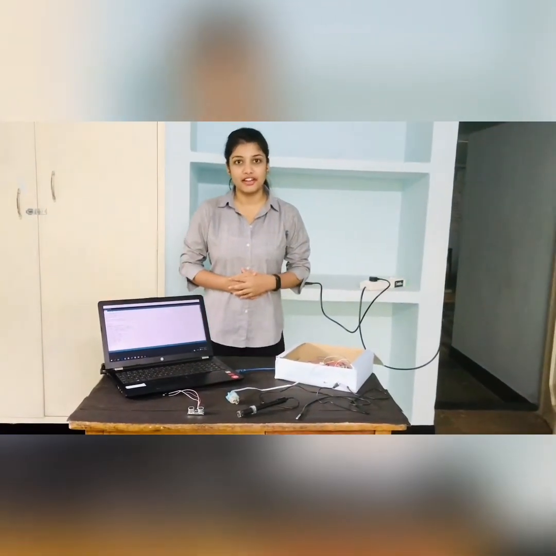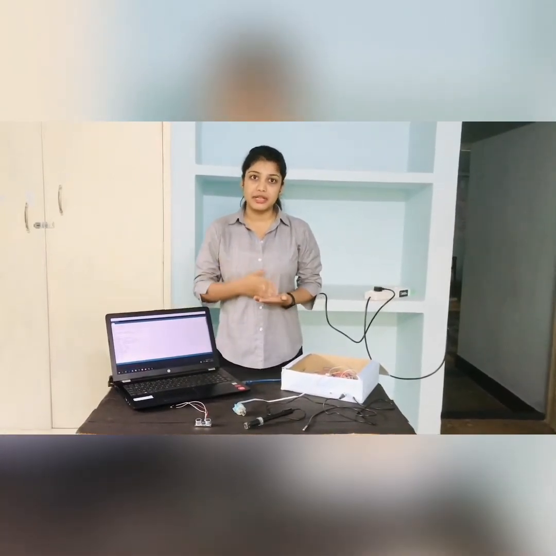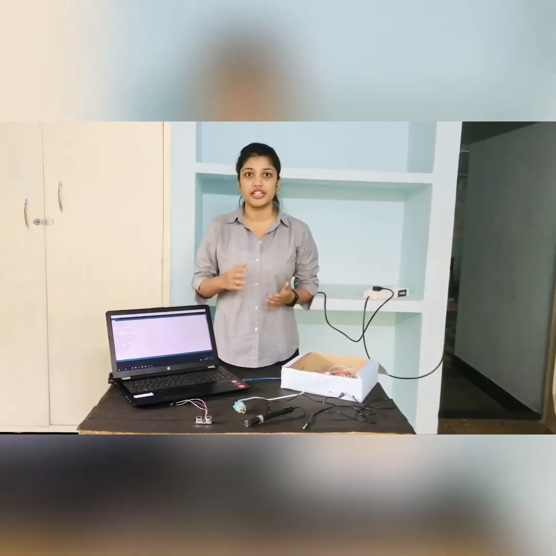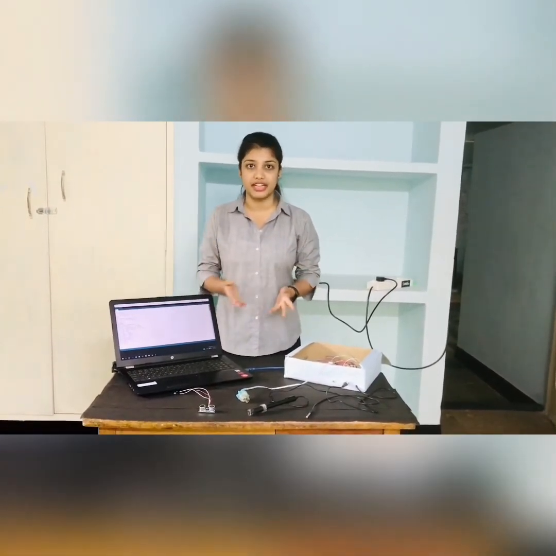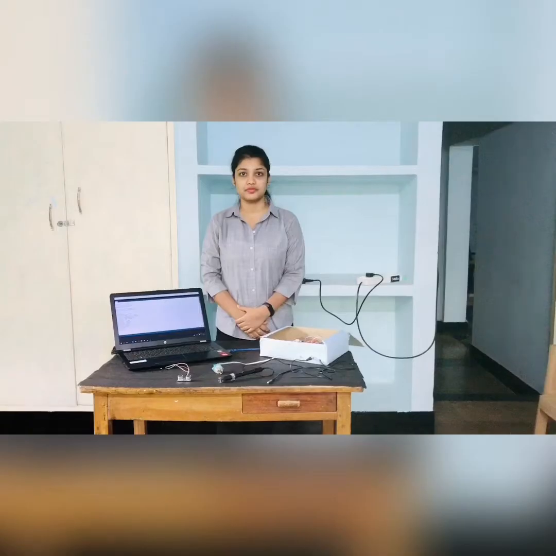Firstly, why do we have to monitor water? We know that Earth's surface is 70% covered with water, but still 2% is available for human consumption. And the quality of these 2% also keeps on fluctuating due to various environmental factors. So testing and monitoring of water becomes a necessity.